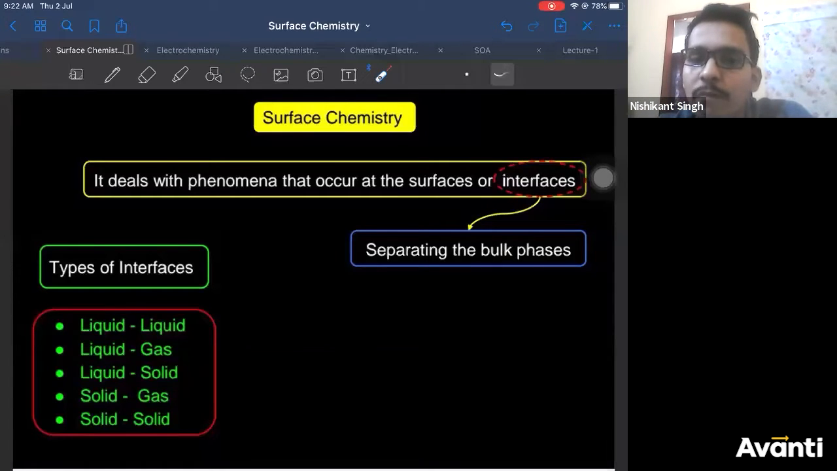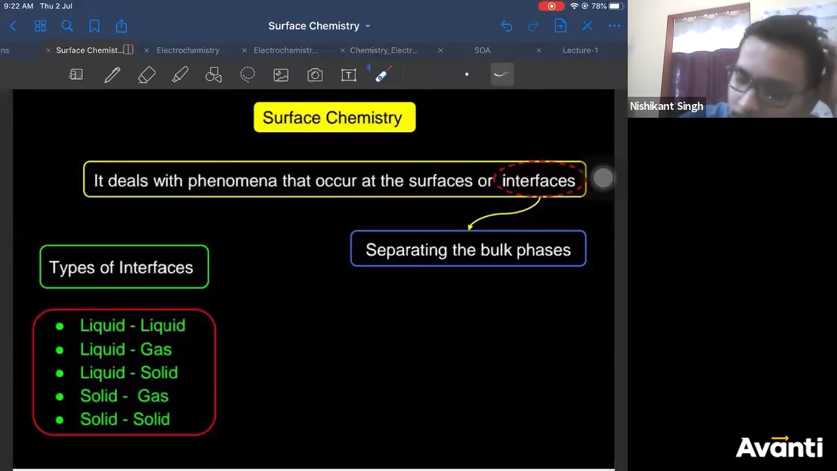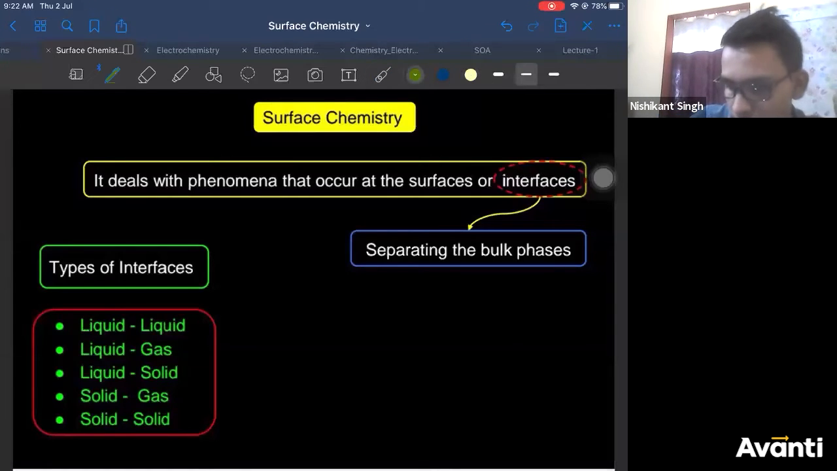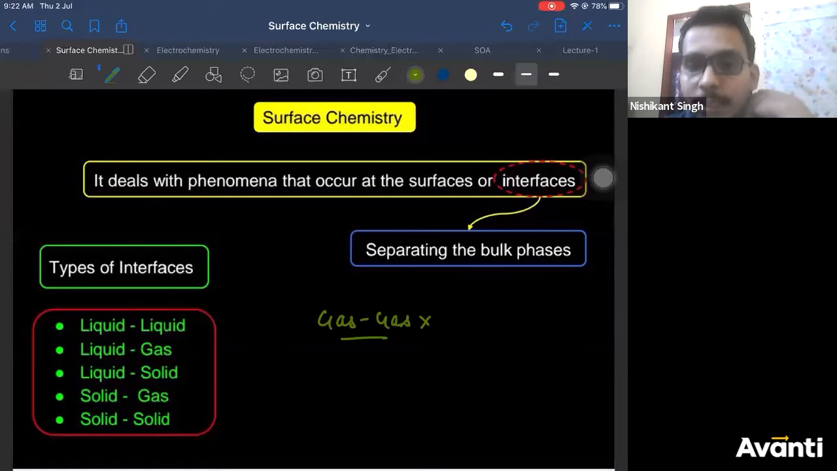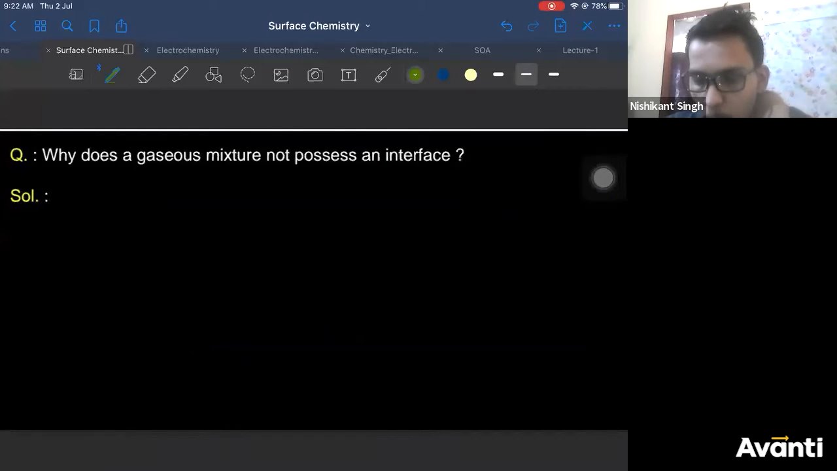Can anybody tell me which we have missed? There are 3 phases, so there should be 6 types. We have missed gas and gas. Gas and gas does not act as a phase. That's our next question: why does a gaseous mixture not possess an interface? Very good, Ravi Kiran. It forms a homogeneous mixture.